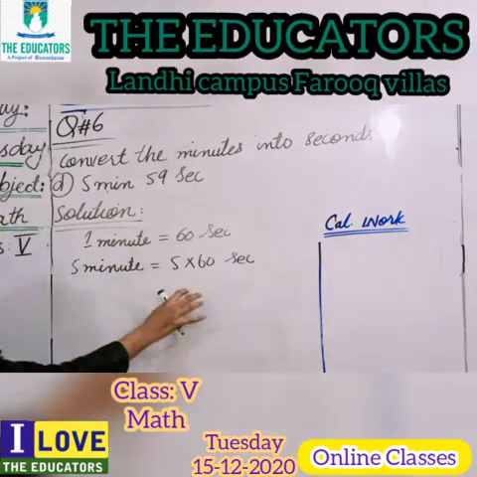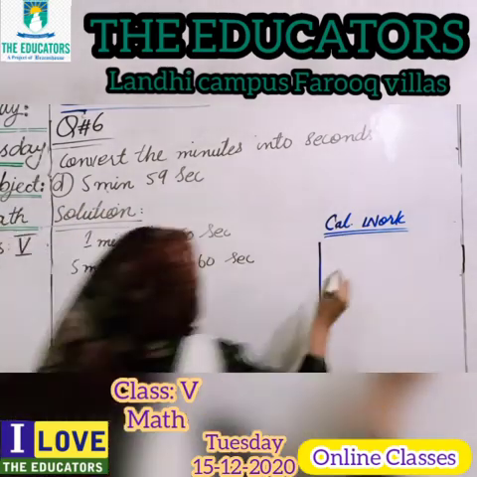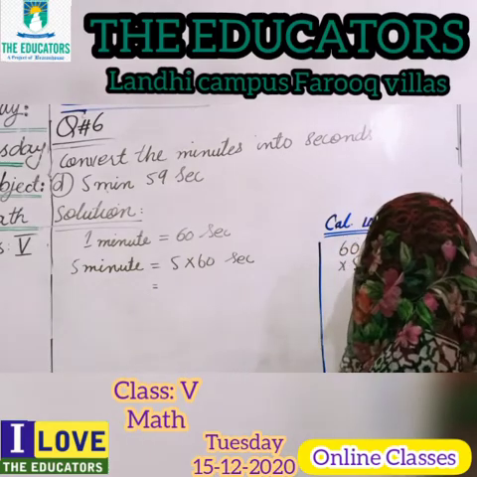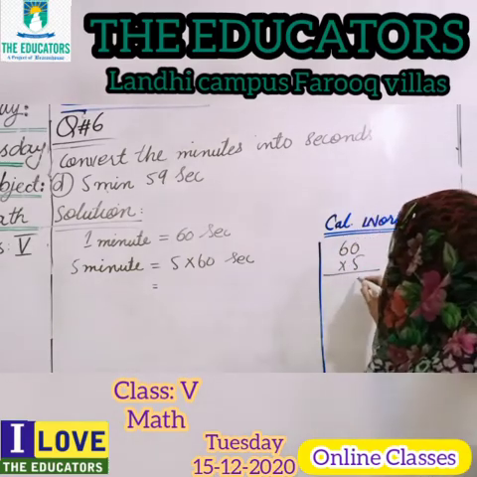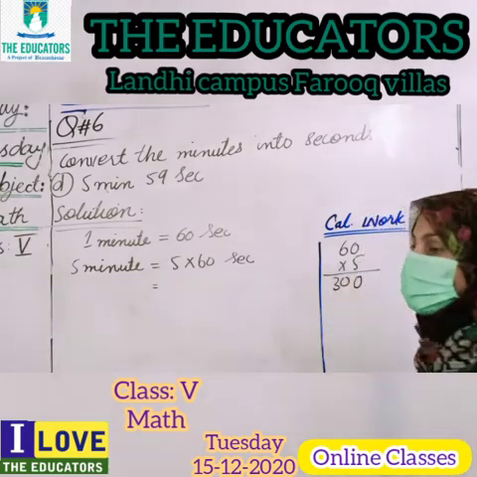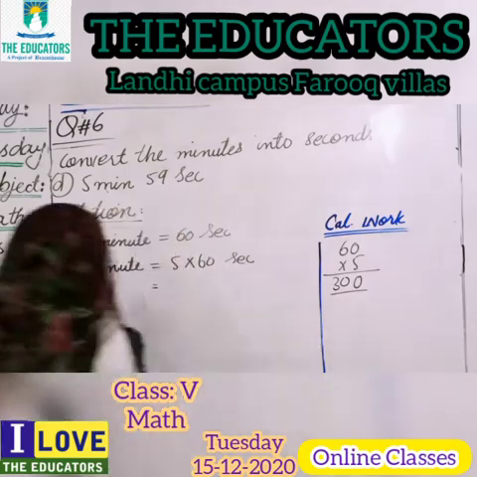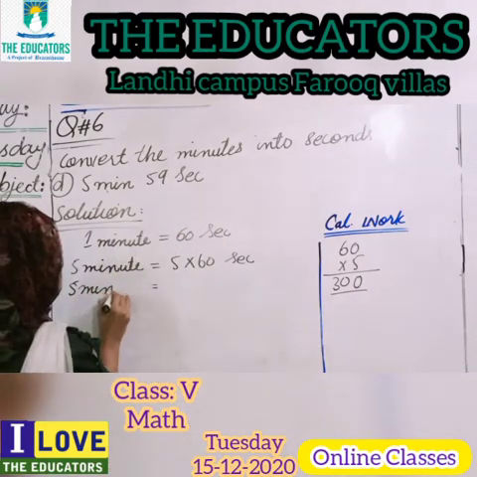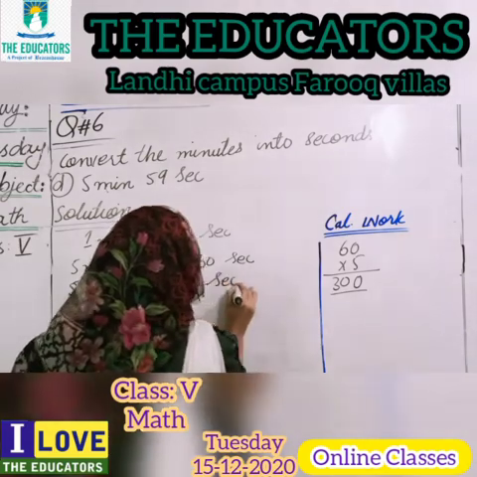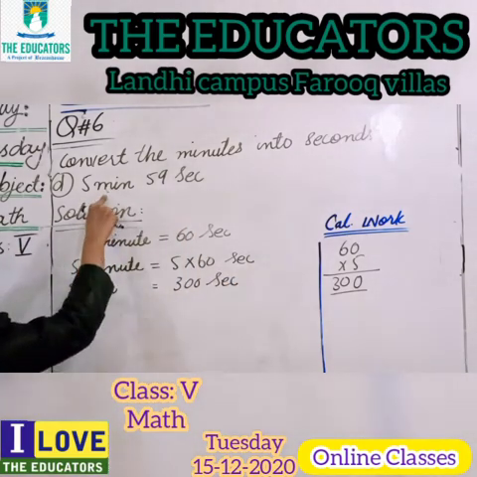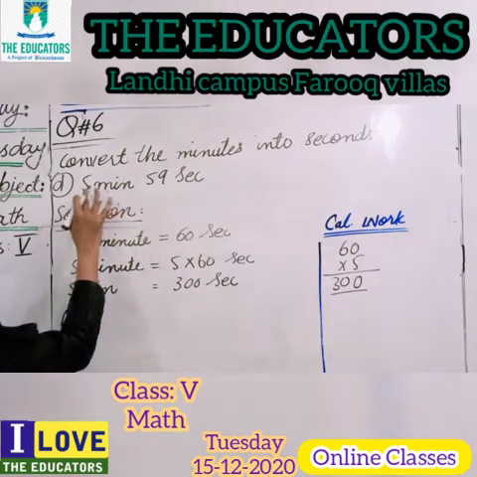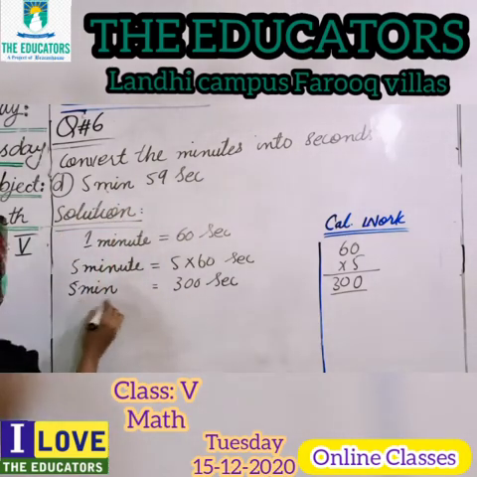Now this multiplication we will do in our calculation work. 60 multiplied by 5, very easy. 5 times 0, the answer will be 0, and 5 sixes are 30. 5 sixes are 30. It means 5 minutes is equal to 300 seconds. We already found this value.